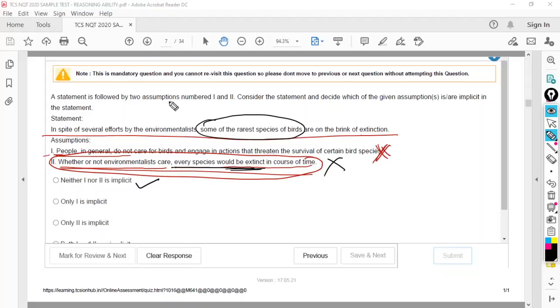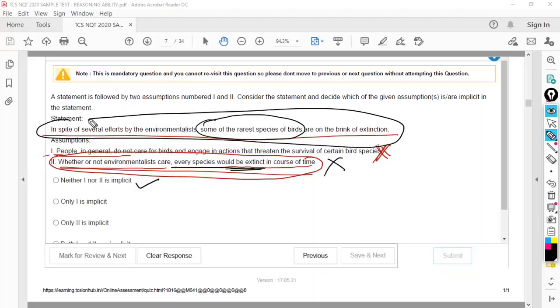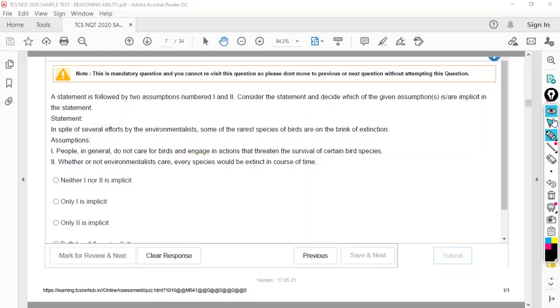Once again I am telling you, in answering assumption questions, you cannot bring your assumptions into the picture. You cannot bring real life facts into the picture. You just have to consider the statement, and what the author might have considered in giving the statement is all about assumption. Let's move to the next one.